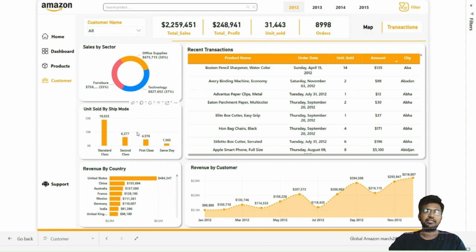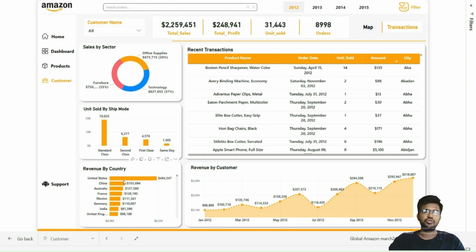This bar graph displays the distribution of the units sold across the different shipping modes. Here, standard class leads with 19,000 units sold, followed by second class, first class, and same day. Next, we move to the horizontal bar graph, which is labeled revenue by country.